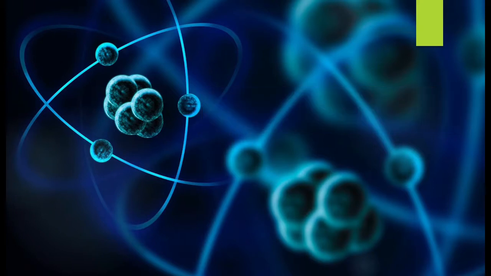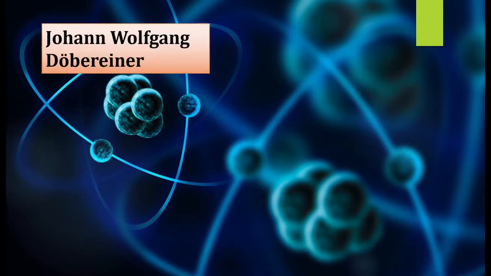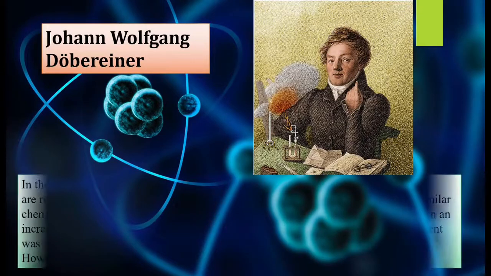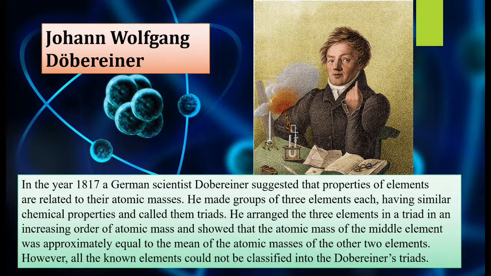Johann Wolfgang Robinier was a German scientist. He suggested that properties of elements are related to their atomic masses. See, I told you, you have to remember the meaning of atomic mass and atomic number throughout the chapter because this will be mentioned again and again. So, atomic mass means the number of protons and neutrons in an atom. Okay. So, Robinier suggested that properties of elements are related to their atomic masses.